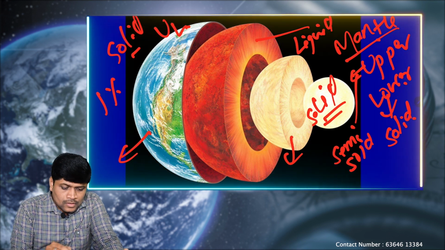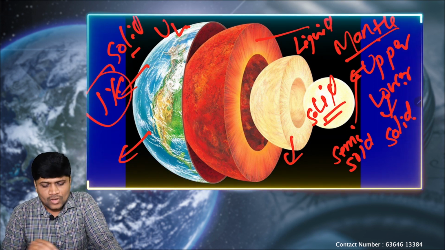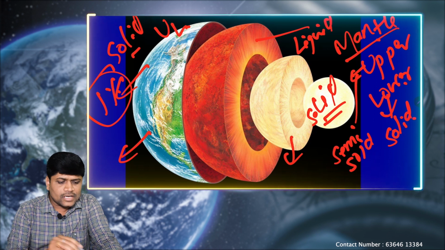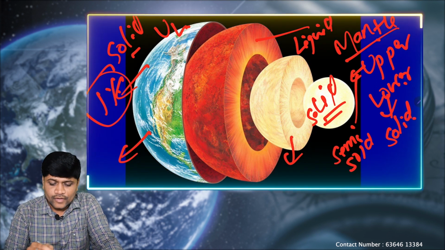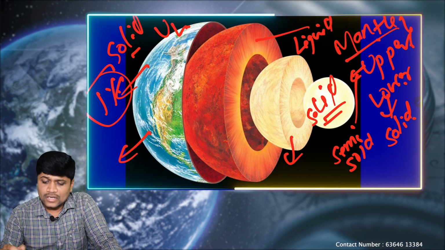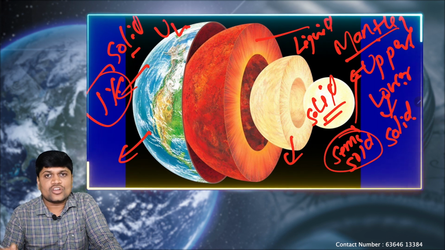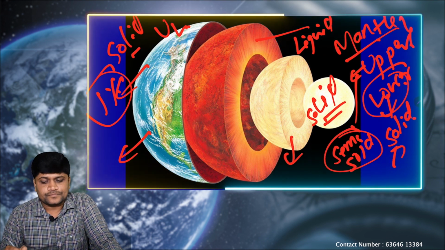So crust is the topmost layer, and it occupies hardly 1% of all the three layers. It is completely solid, be it upper or lower. The mantle is divided into two layers, upper mantle and lower mantle. The upper mantle is semi-solid in nature, whereas the lower one is completely solid.